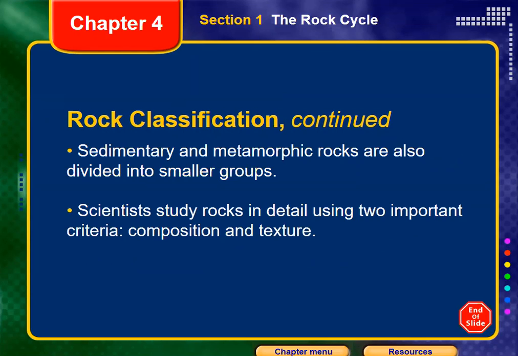So that means we have some criteria that we could divide the rocks with, even in the same class. That means igneous rock is a category of rocks that's already divided into two smaller categories. And sedimentary rocks the same, metamorphic the same, they are divided into classes. So based on what? Based on certain criteria, or two main things that determine the type of rock: the composition, that means the chemical structure of the rock, and the texture. That means what are the minerals found in the rock, and the texture means the size of the particles of the rock. Is it a rough rock or smooth rock or something like this?